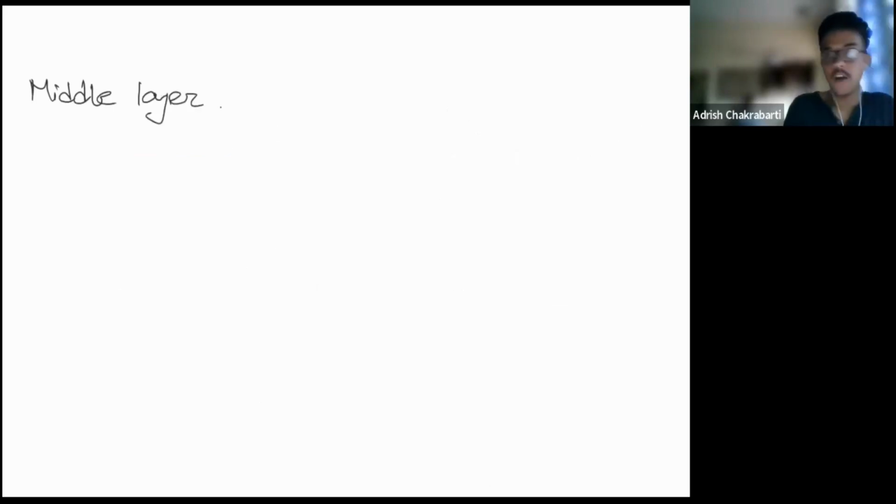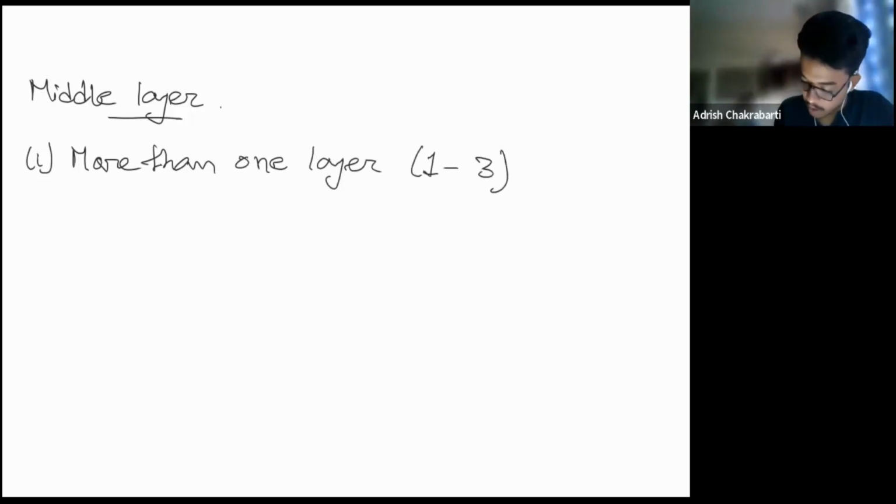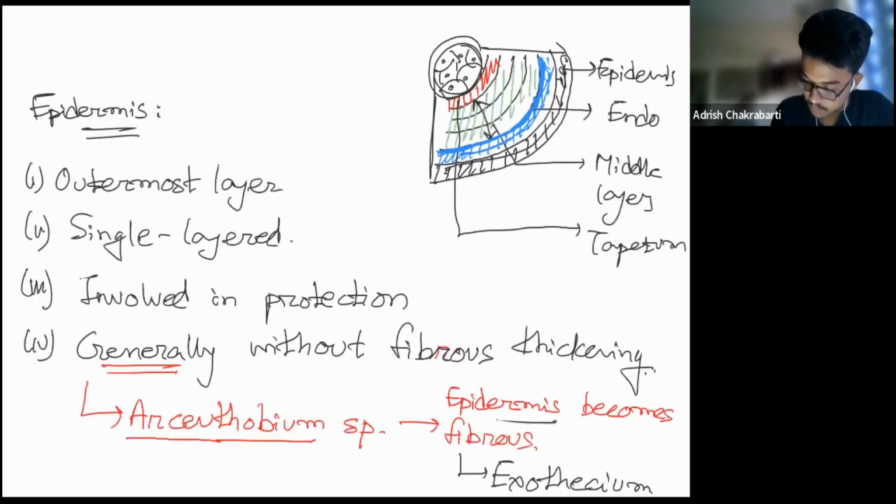Next, coming to the middle layer. This is the third layer. It is beneath endothecium and above tapetum. The middle layer consists of more than one layer, 1 to 3. In the diagram that I had drawn, we had shown 3 middle layers. See this in green. So it's 1, 2, 3.